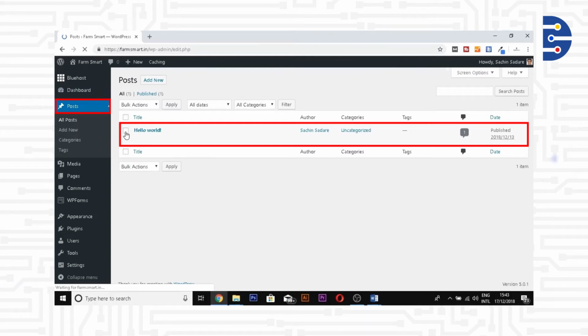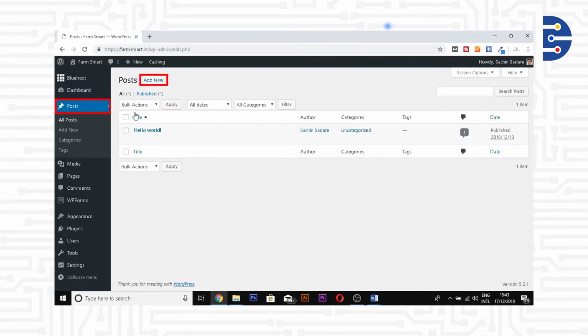These posts can then be sorted based on the date, based on the category, and so on. If you wanted to work with any post from your list of posts, all you have to do is go to All Posts, and from there you will be able to work with any individual post that you want.